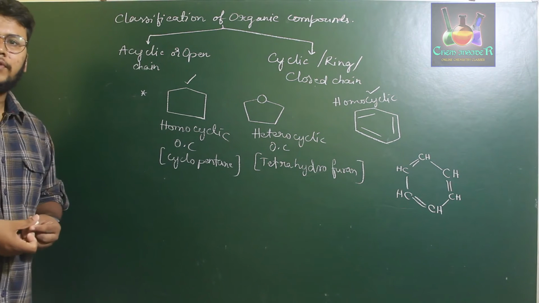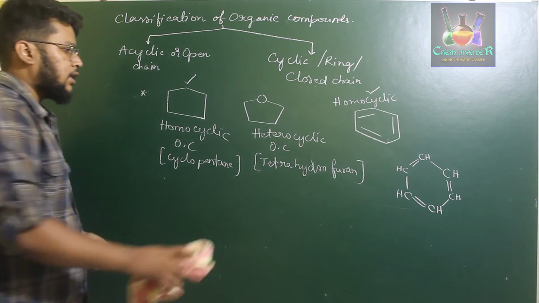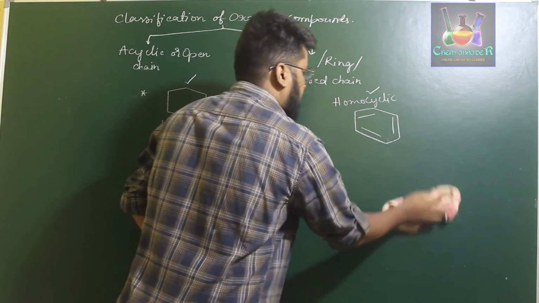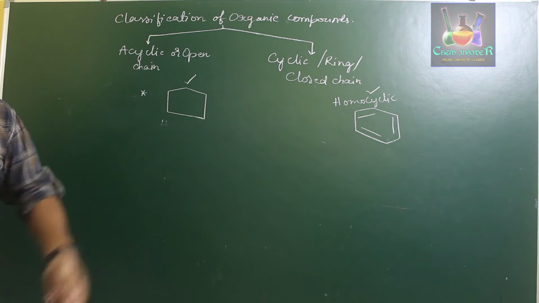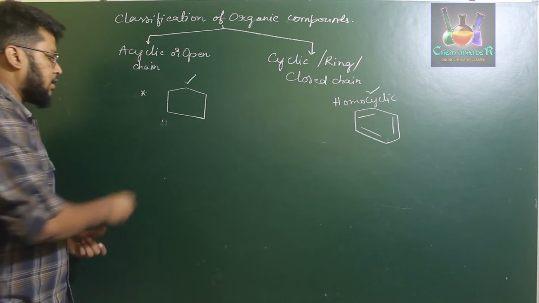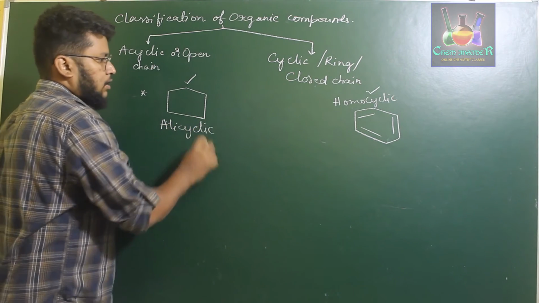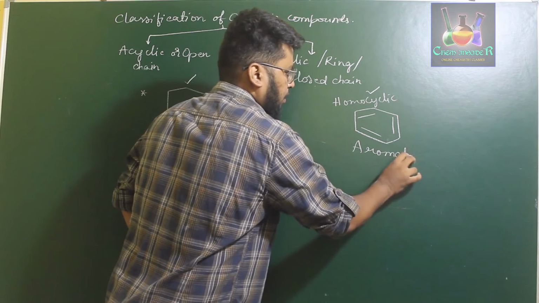Now further, if you have to classify the homocyclic compounds into alicyclic and aromatic, you can take the same example for alicyclic and that for aromatic. We will discuss more examples also. So this is an example for alicyclic. This is an example for aromatic. Okay.